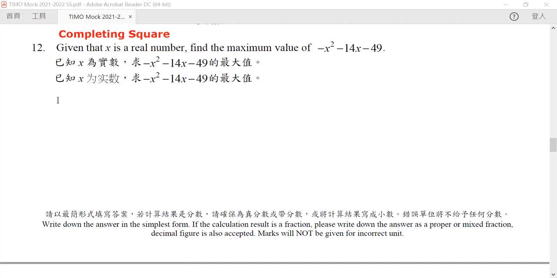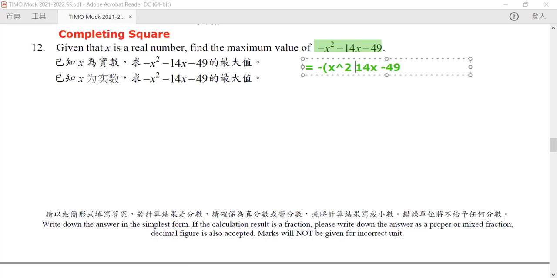Now, given this equation, let's rewrite it as the following: negative x squared minus 14x minus 49. Actually, we don't need to rewrite it.